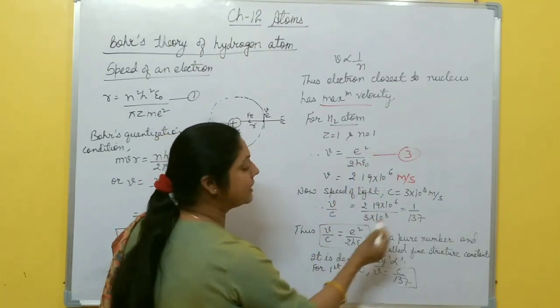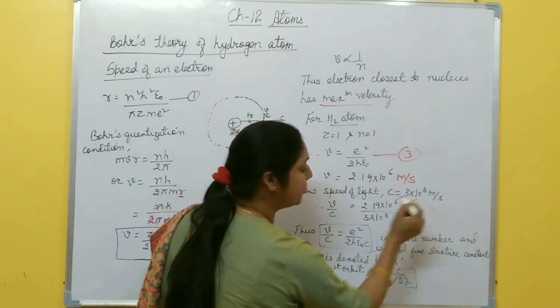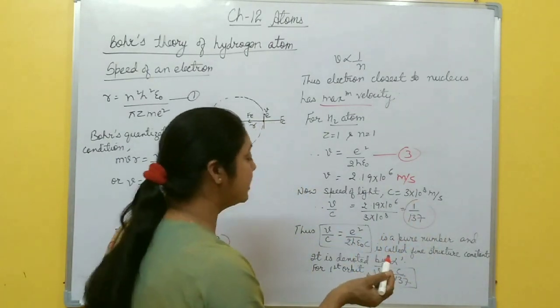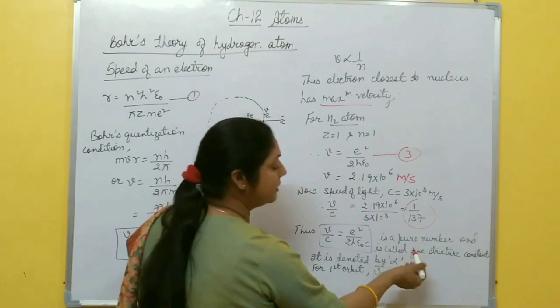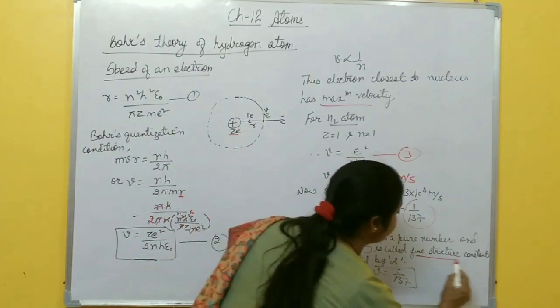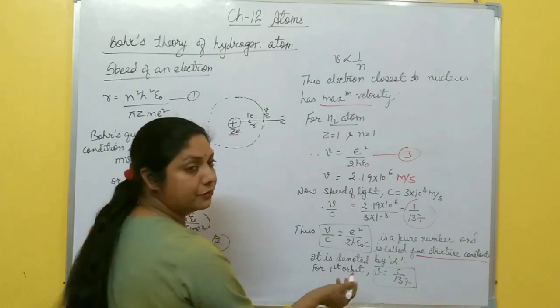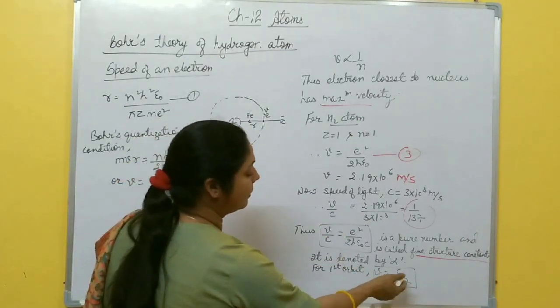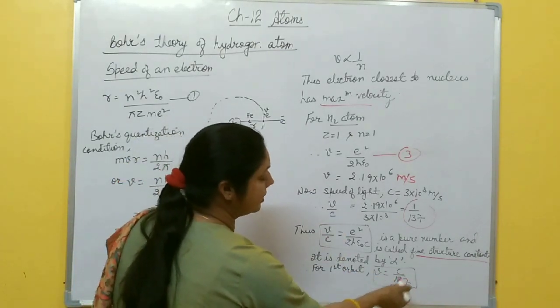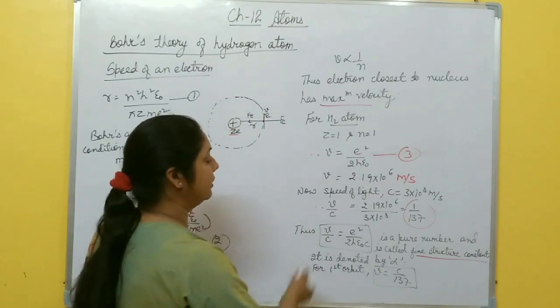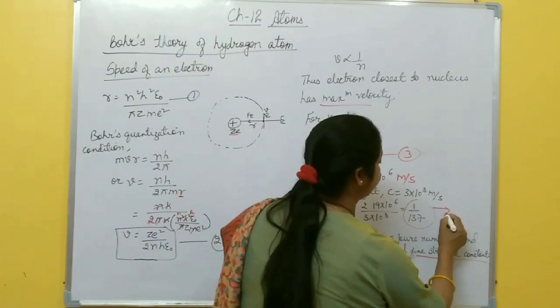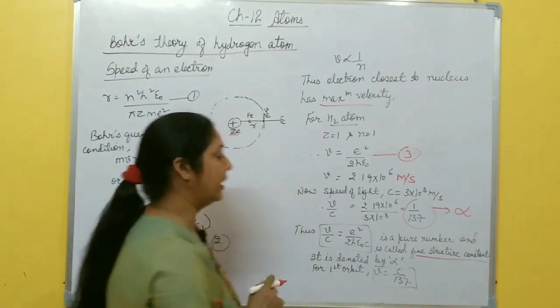And this v by c is a pure number, a dimensionless constant. This v by c ratio is called the fine structure constant. It is denoted by alpha. And you know, for the first orbit, this v by c equals 1 by 137, that is, v is c by 137. This constant is called the fine structure constant, denoted by alpha.